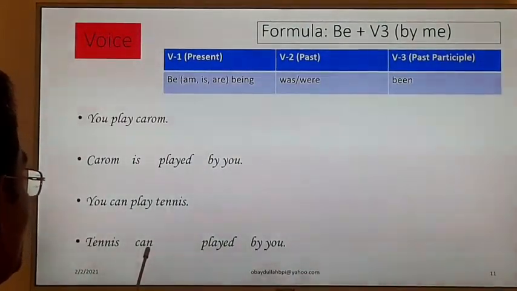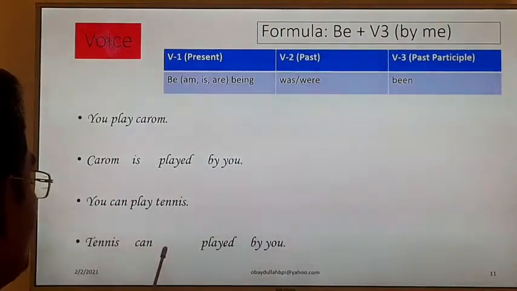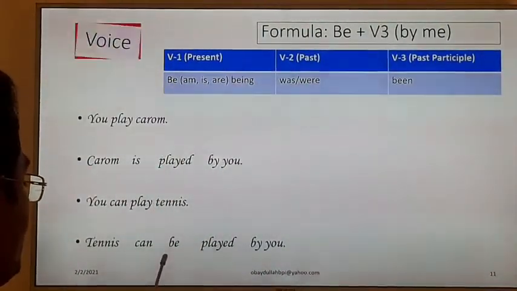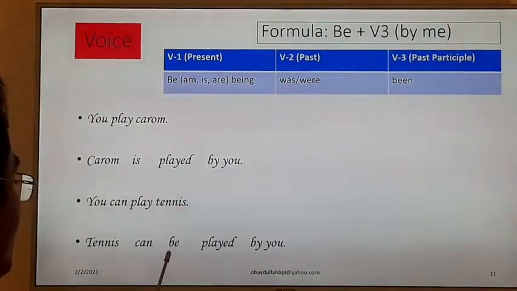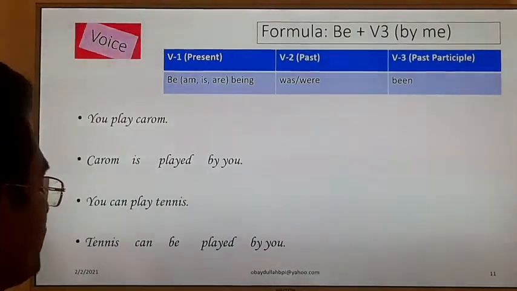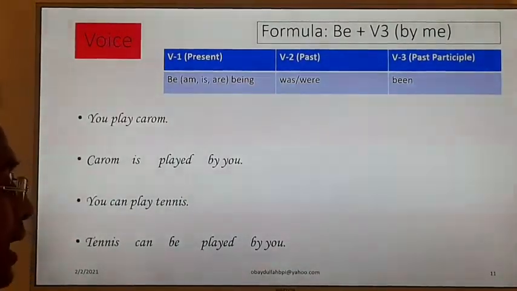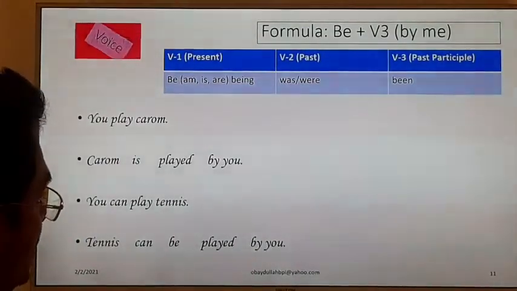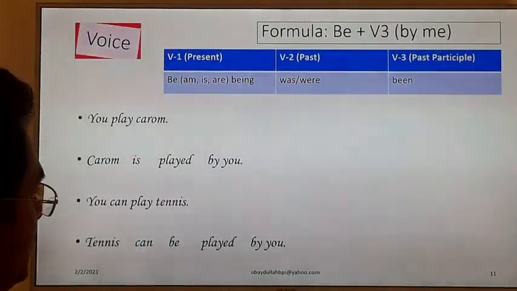Can is a modal verb, and after a modal verb we have to use the base form of the be verb. That is why I have to use be. We can use the be verb this way. Clear? This is the correct answer. So I think you have understood voice. Next example.